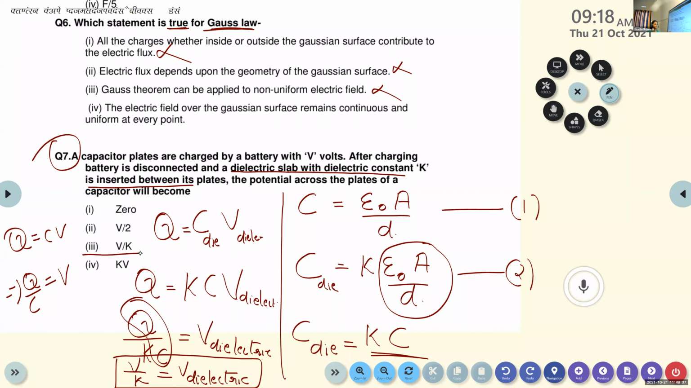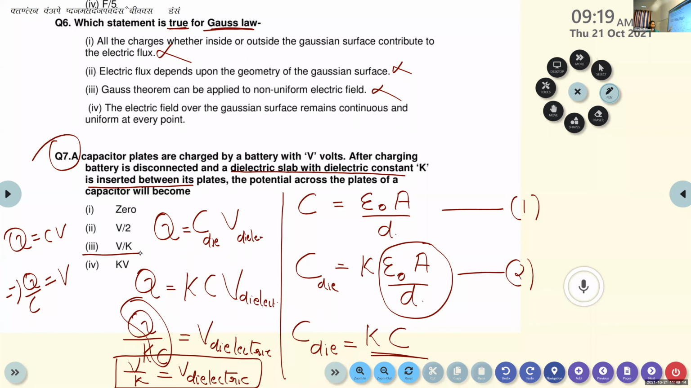So for that, we started from the capacitance of a capacitor without a dielectric medium. Equation 2 represents the capacitance of a capacitor with a dielectric medium. Combining these two equations, the capacitance with a dielectric medium is the dielectric constant times the capacitance without a dielectric medium. That is C dielectric is equal to KC. Then we use the equation for the charge stored in a capacitor. The charge stored, whether with or without a dielectric medium, is represented by Q.